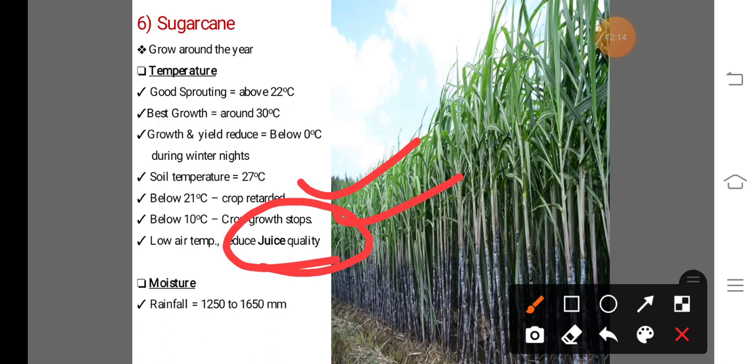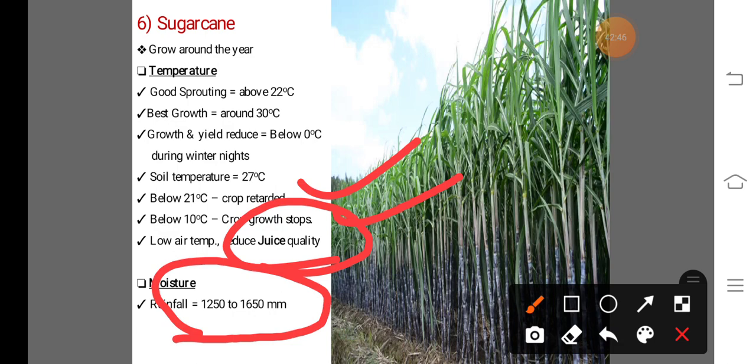Now the moisture requirement or water requirement of the sugarcane crop. This crop requires a high amount of water. In case of rainfall, 1250 mm to 1650 mm is required for obtaining maximum yield from the sugarcane crop. So this is about the climatic requirements of the different crops.